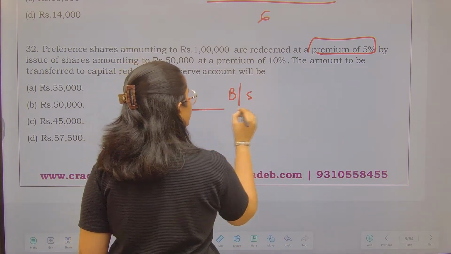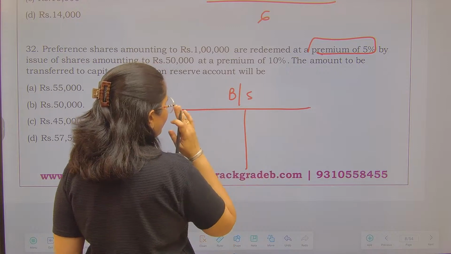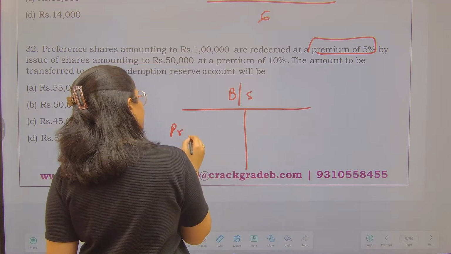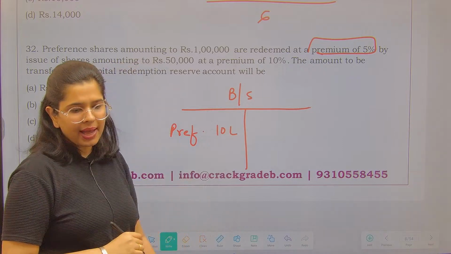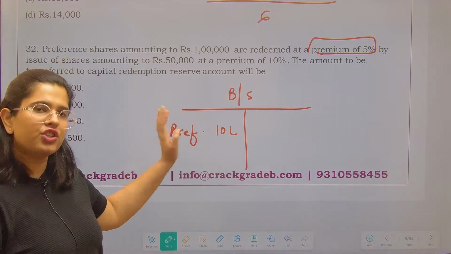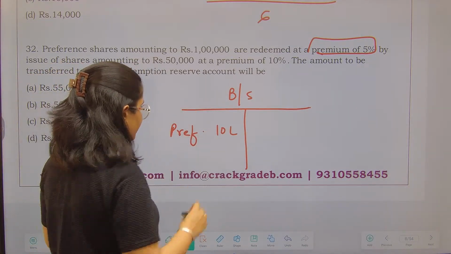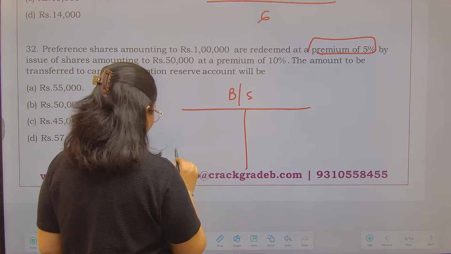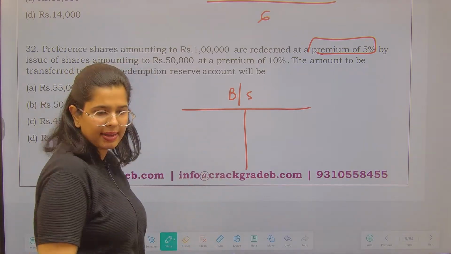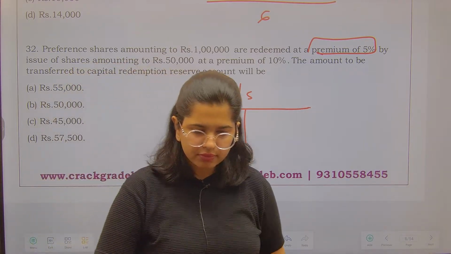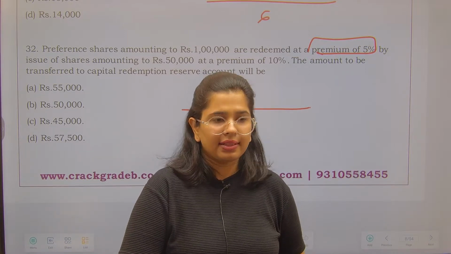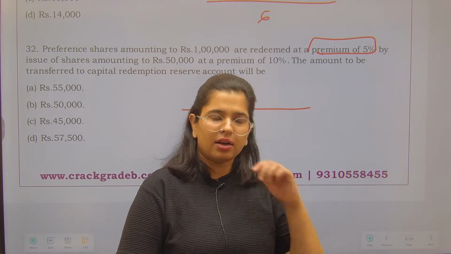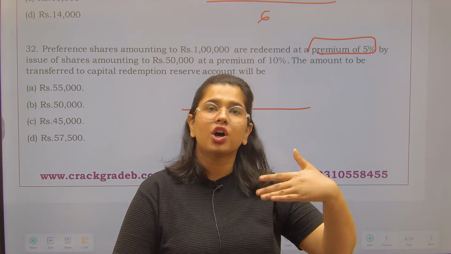I will give you the rationale and then it will be clear to you. This is my balance sheet and right now it shows preference share capital of 10 lakh rupees. Now suppose I redeem the preference shares, so don't you think that my balance sheet value will decrease by 10 lakh rupees? The strength of my balance sheet will reduce by 10 lakh. And this is something which is not taken well prima facie, it does not look good.